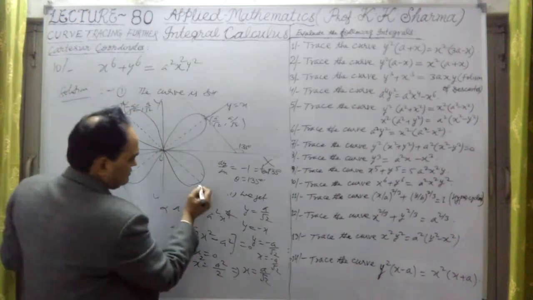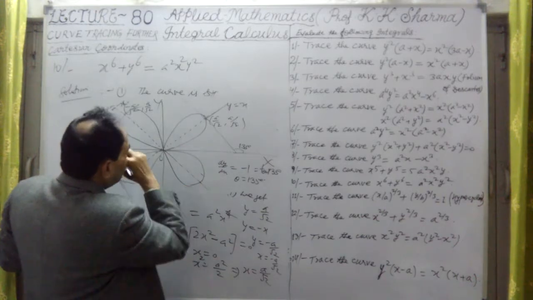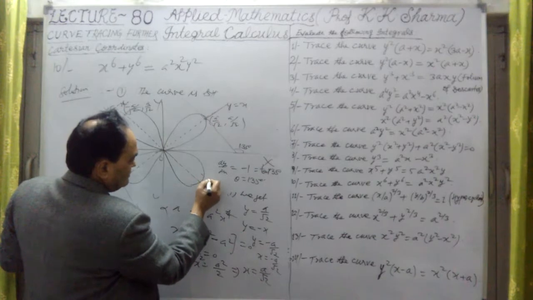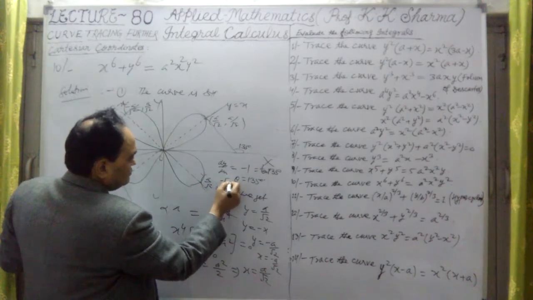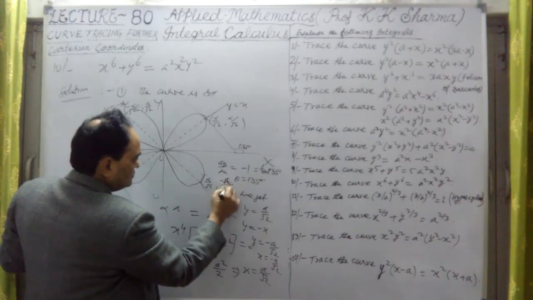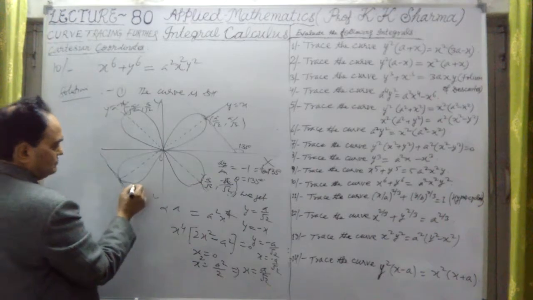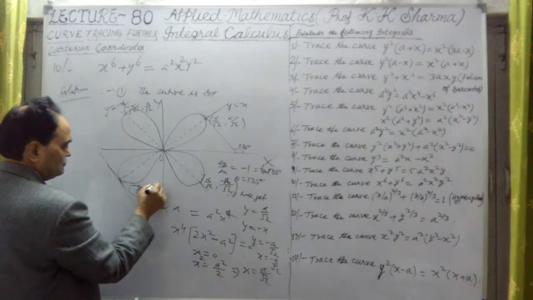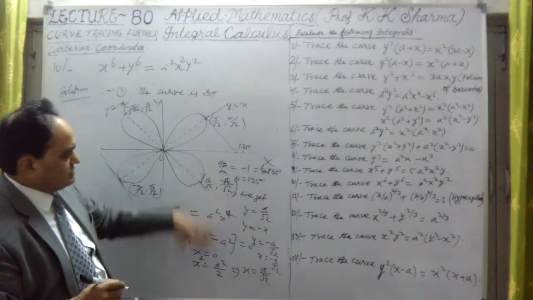Okay. Now in this case, with y equal to minus x, if I put x positive, y will be negative. X positive, y negative. This is a upon root 2, and y is minus a upon root 2. At this point here, both are negative: minus a upon root 2 and minus a upon root 2. Okay, this is the shape of the curve here.